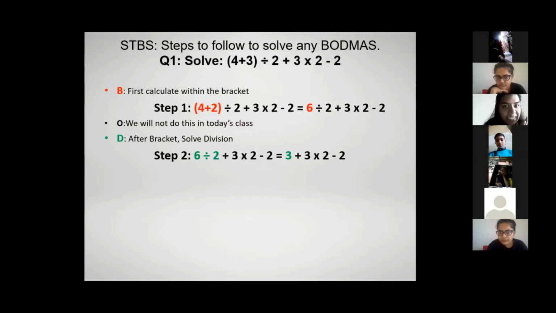Okay. So am I clear till now? If you look at 4 plus 2 divided by 2 plus 3 into 2 minus 2, we will first look at the bracket, which is 4 plus 2. We will first solve the bracket. After that, we will solve what? We will solve the division. Right? In BODMAS, first comes division.